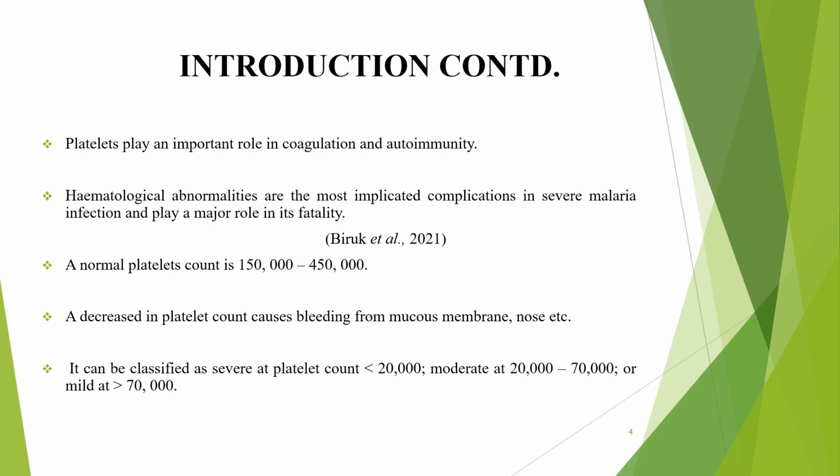Platelets play an important role in coagulation and autoimmunity. Hematological abnormalities are the most implicated complications in severe malaria infection, and they play a major role in its fatality. A normal platelet count is 150,000 to 450,000, and a decrease in platelet count can result in bleeding from the mucous membrane, nose, central nervous system, etc. It can be classified as severe at a count lower than 20,000, moderate within 20,000 to 70,000, and mild at 70,000 and above.